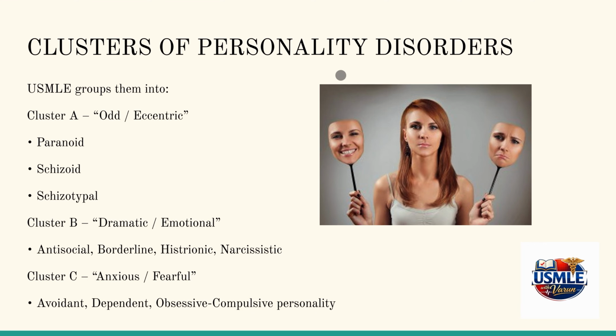Personality disorder clusters. There are three different clusters: cluster A, cluster B, and cluster C. Cluster A includes odd or eccentric personalities like paranoid, schizoid, and schizotypal, whereas cluster B includes antisocial, borderline, histrionic, and narcissistic. This is a kind of dramatic or emotional personality. Cluster C is anxious or fearful personality, and the types include avoidant, dependent, and obsessive compulsive personality.